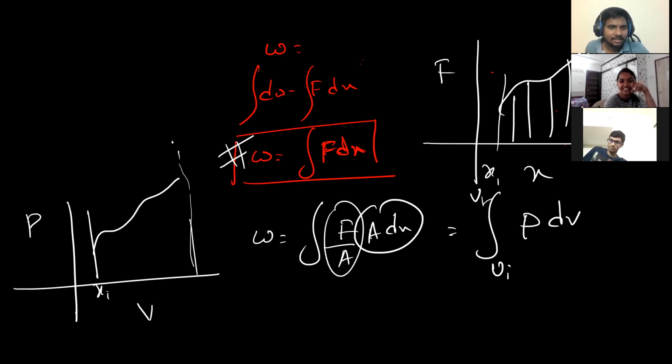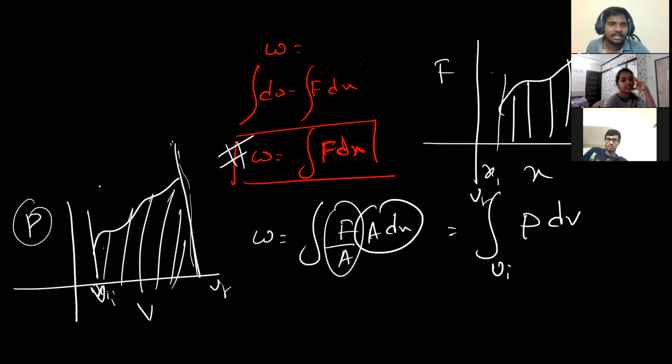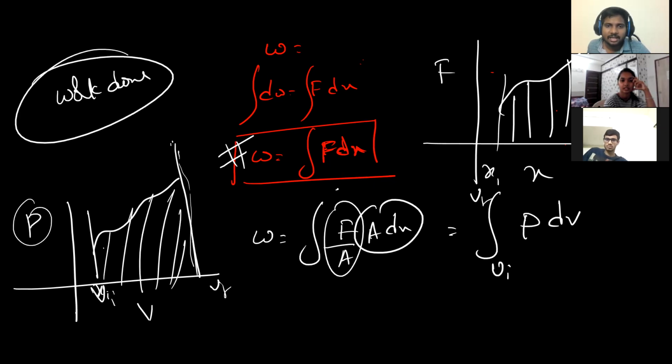You remember this, Jayant? Yes, sir. V initial to V final. So the area under the PV graph will give you what? Work done, sir. So like that, whatever integration part there will be, two terms will be there. The area under the PV graph will give you the left side term, that is nothing but work done.